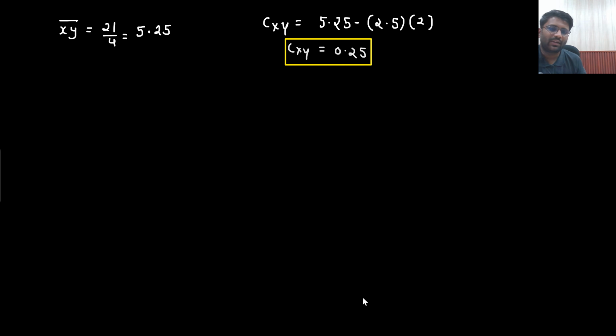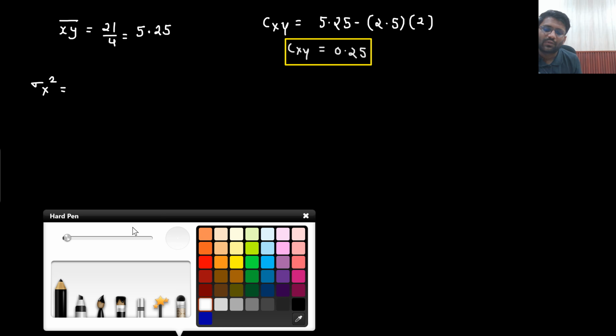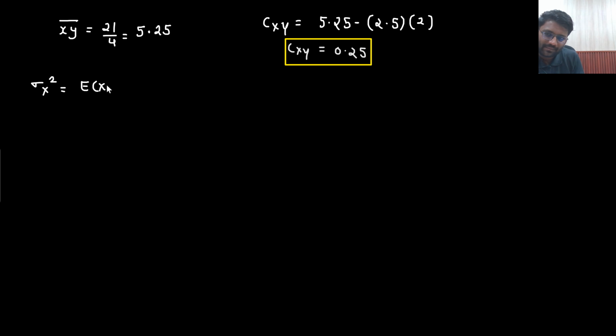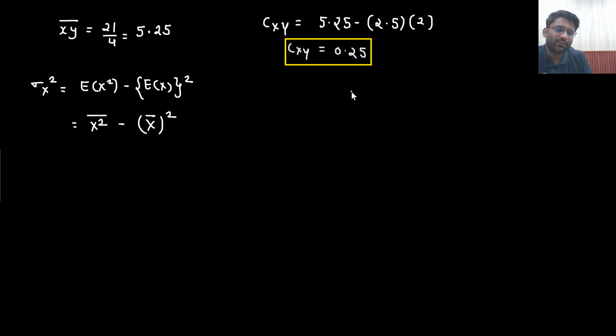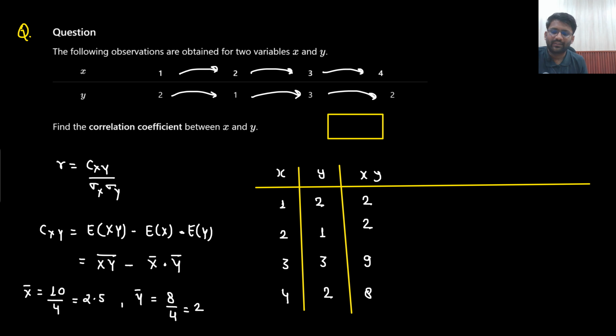Now what are we supposed to calculate? We are supposed to calculate the variance, because through the variance we will be able to find the standard deviation. So what is the variance? Expectation of x square minus expectation of x whole square. Right? First you calculate x square, then you take its average. First you take the average of x, then do the square. The average of x was nothing but 2.5.